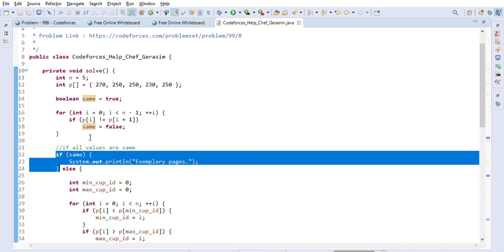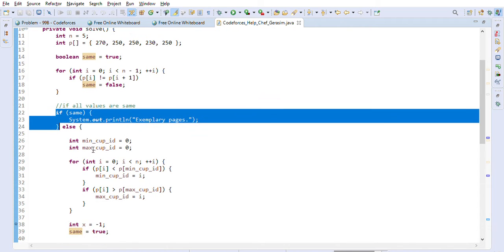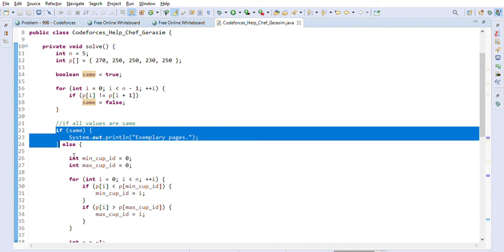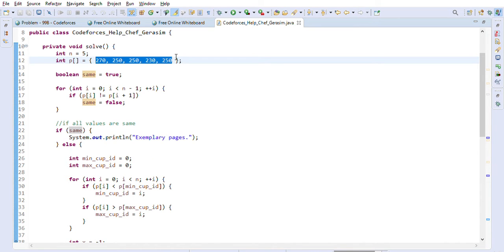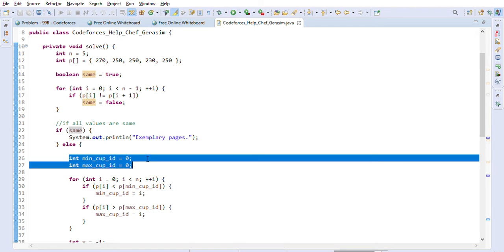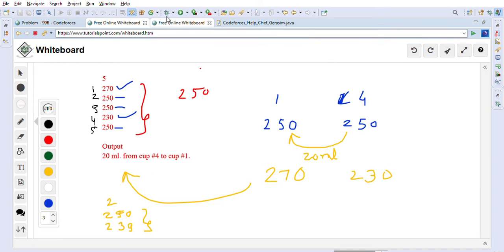Otherwise, for example in this example where they are not all the same, we will check which cup has the minimum and maximum value.